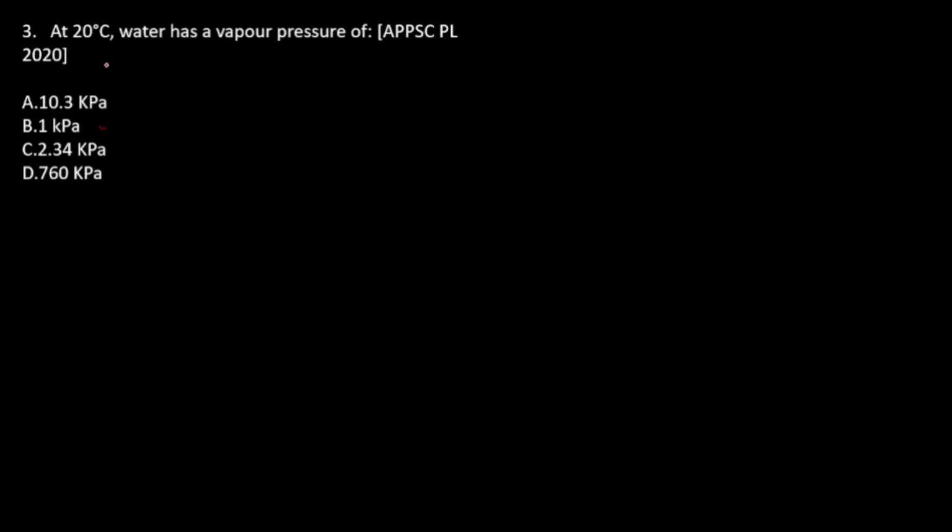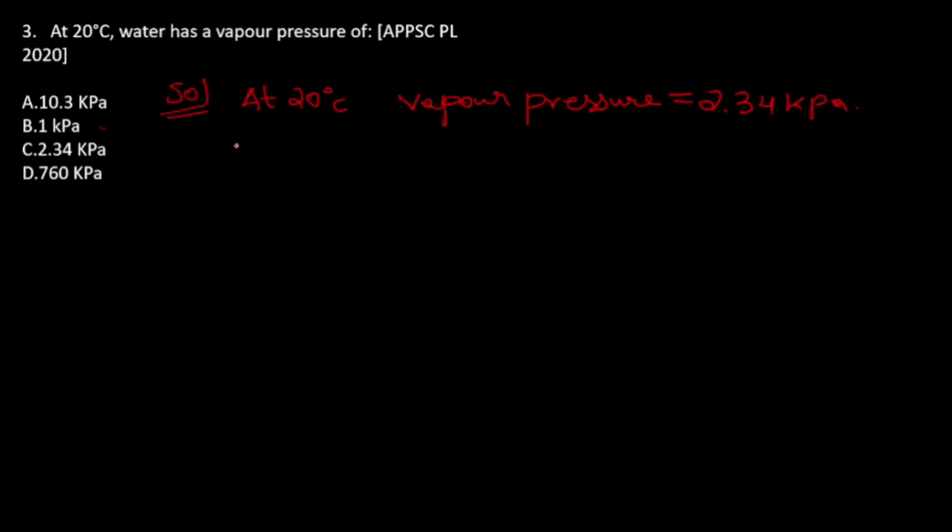Now the third question is asking, at 20 degrees centigrade, water has a vapor pressure of... At 20 degrees, vapor pressure of water is equal to 2.34 kilopascal. You need to remember this.